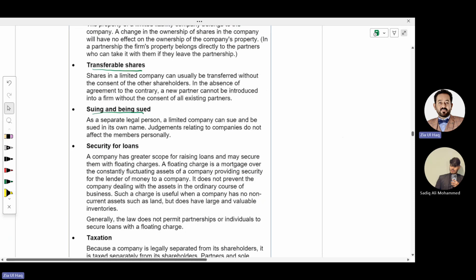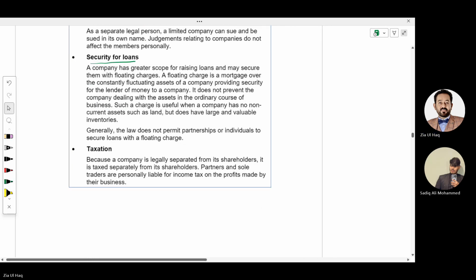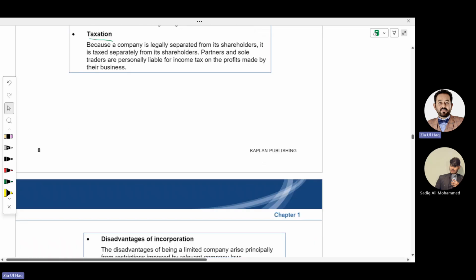In sole tradership, normally it is difficult to obtain a loan, while partnership or company can easily obtain a loan by providing some securities. And on taxation, normally sole traders are tax exempted, while a partnership business has to pay more tax.